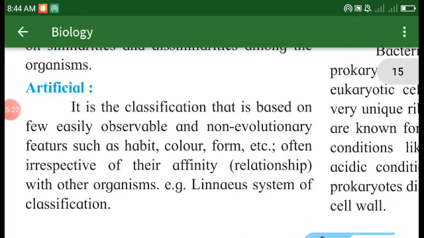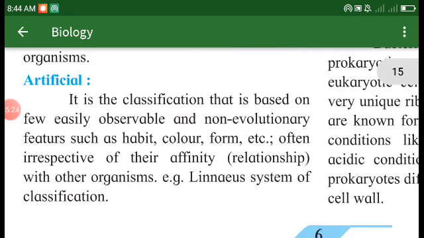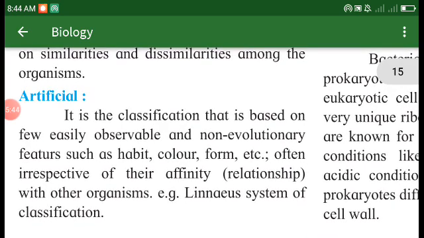Artificial classification is based on a few easily observable and non-evolutionary features such as habit, color, form, etc., often irrespective of affinity or relationship with other organisms. Example: linear system of classification. In this other artificial type of classification, we know individuals or organisms according to some of their morphological characters.